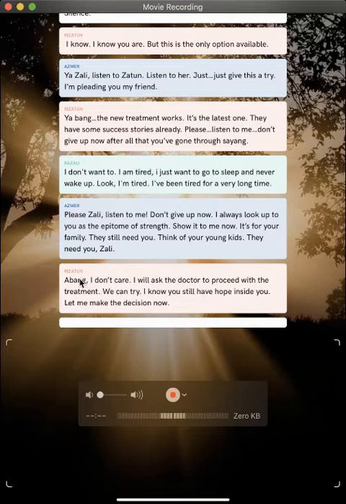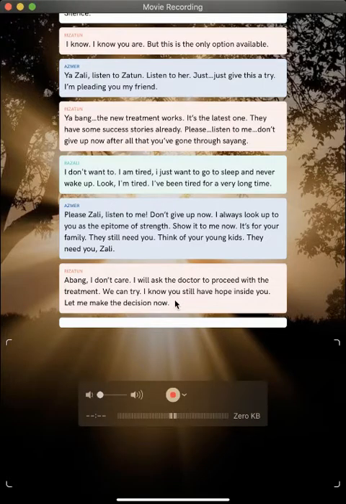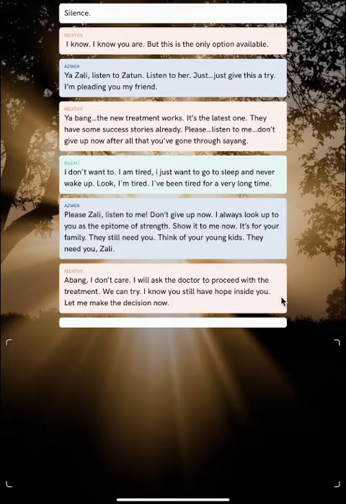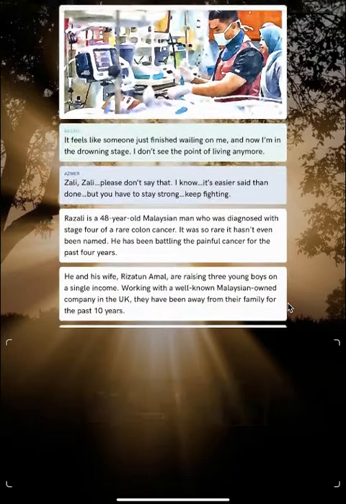Rizatun here, the wife, is trying very hard to convince her husband, who is giving up on the new treatment. She said, Abang, I don't care, I will ask the doctor to proceed with the treatment. So this is probably the end of part one. I can create a second part, a third part, and so on. That's basically what I want to show you, how the chat story looks, my first ever chat story, which I have created using the app called Tap by Wattpad. I hope this will give you some idea.